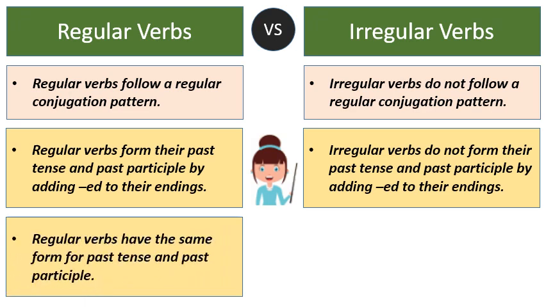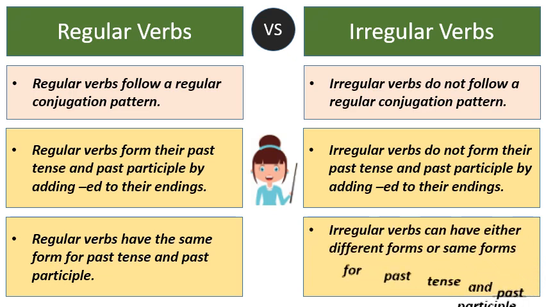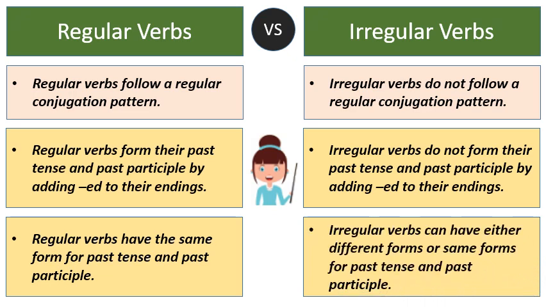Regular verbs have the same form for the past tense and past participle, while irregular verbs can have either different forms or same forms for past tense and past participle. So these were the differences of regular verbs and irregular verbs.